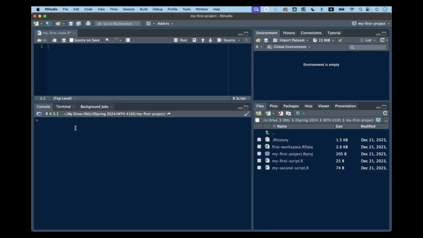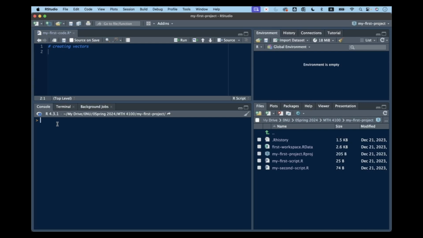Okay, let's now talk more about vectors. Again, we are working on the console because we are not saving what we are doing. As we said, if you'd like to save everything that you have done, you can do this in a script and take notes, put comments on what you are saying. You can say creating vectors, then start typing your code and run the code every time, or run a line, multiple lines, or all of them at the same time. But just to save time, I am working on the console.